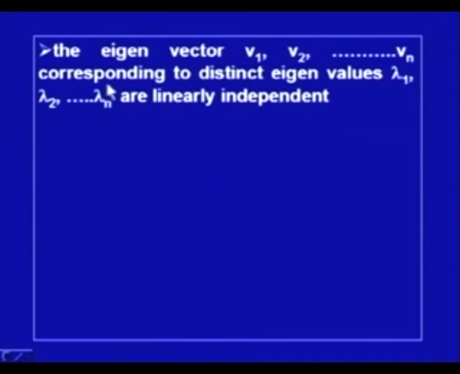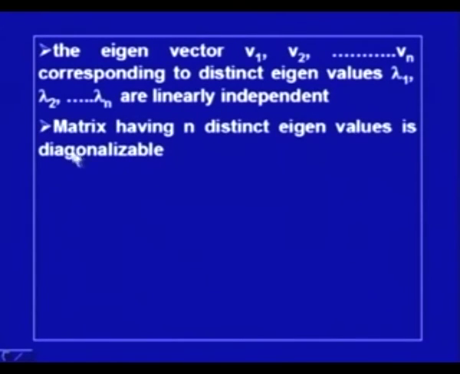So, we can say that the eigenvectors V1, V2, Vn corresponding to distinct eigenvalues lambda 1, lambda 2, lambda n are linearly independent. This is the result which I have already discussed in my earlier lecture on eigenvalues and eigenvectors. So, this we have confirmed here also, and then a matrix having n distinct eigenvalues is diagonalizable.